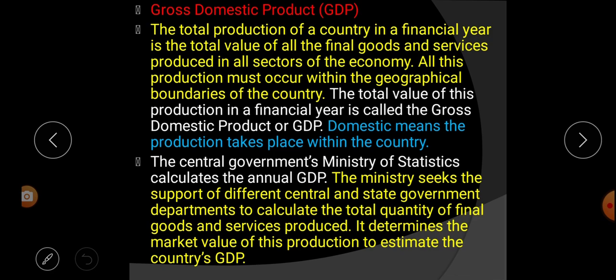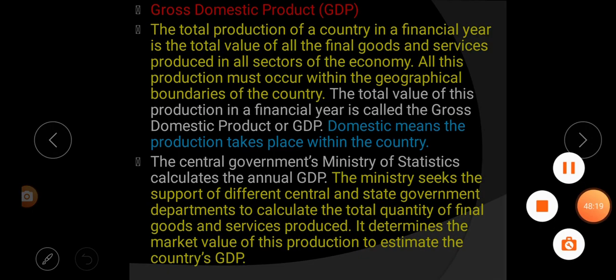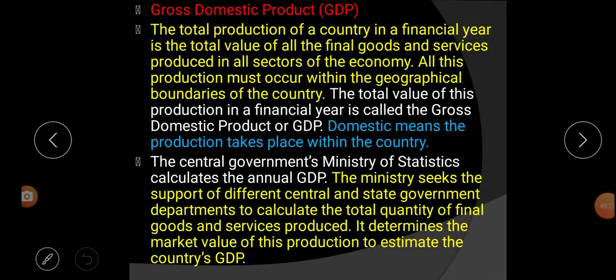Next paragraph. The central government Ministry of Statistics calculates the annual GDP. So who calculates the annual GDP, or gross domestic product?